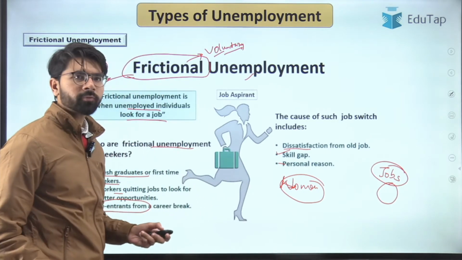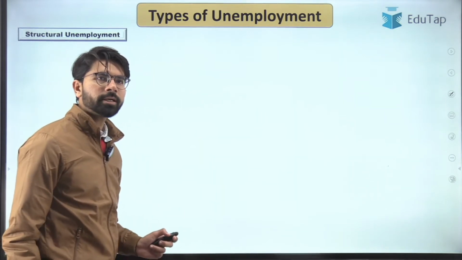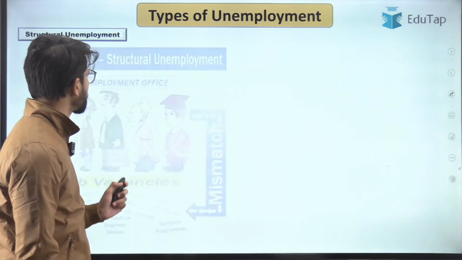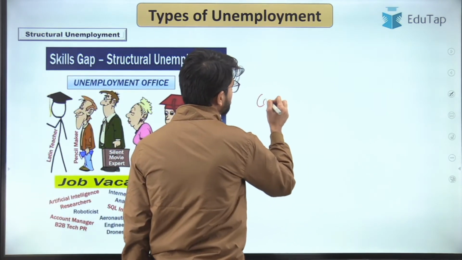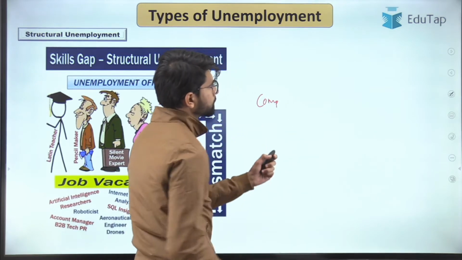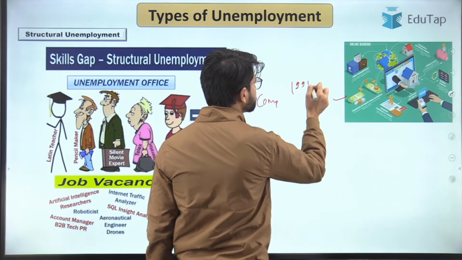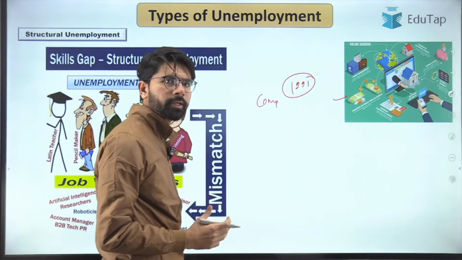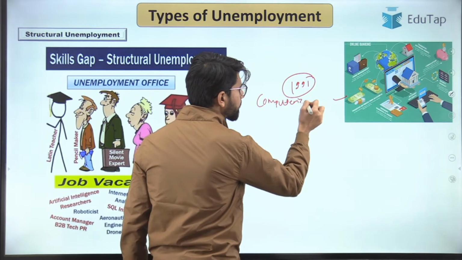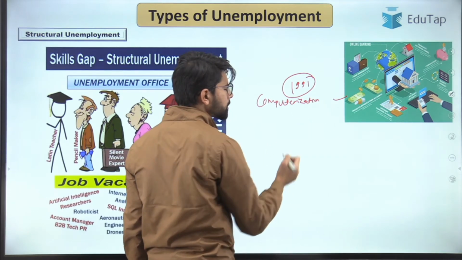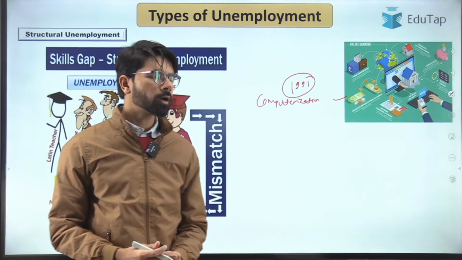Now, having understood frictional unemployment, let's proceed ahead and understand the second type of unemployment, that is structural unemployment. So what exactly is structural unemployment? I would again like to give you an example. See, post 1991, this phenomenon was witnessed within the Indian economy. Because of the IT boom, most of the jobs at the banking and other administrative offices were computerized.